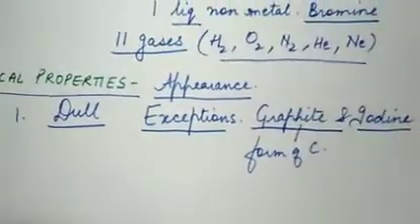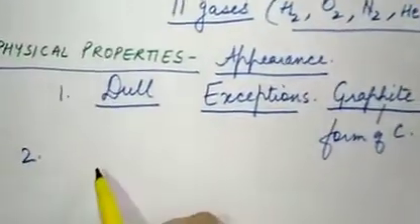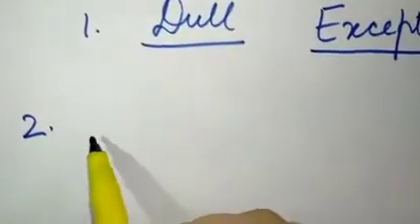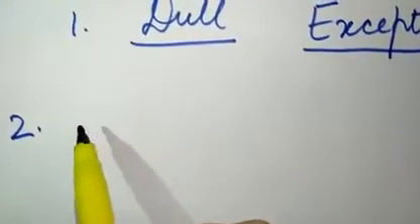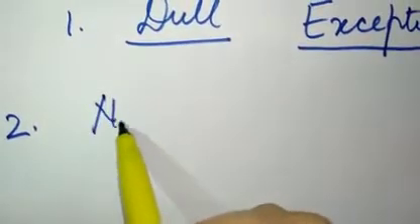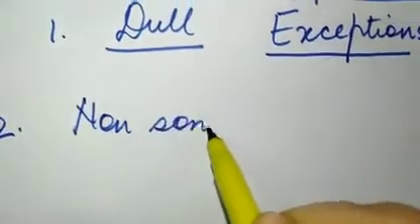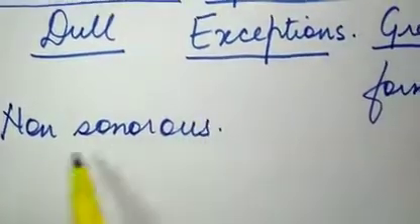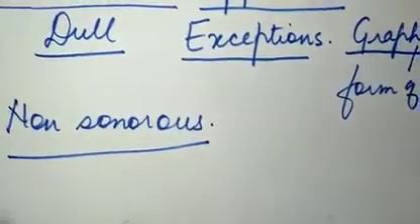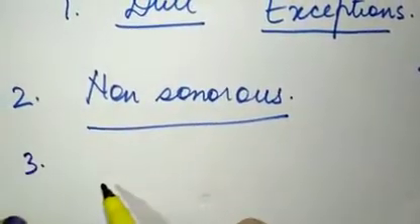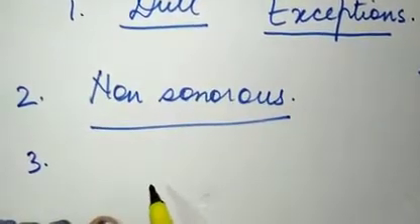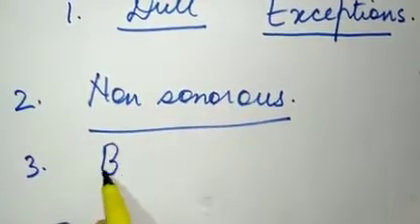Then second, we studied that metals are sonorous, that is, they produce a ringing sound, but non-metals don't produce any ringing sound, so we can say that they are non-sonorous. Then next, we studied that metals have high tensile strength, and here non-metals are brittle.